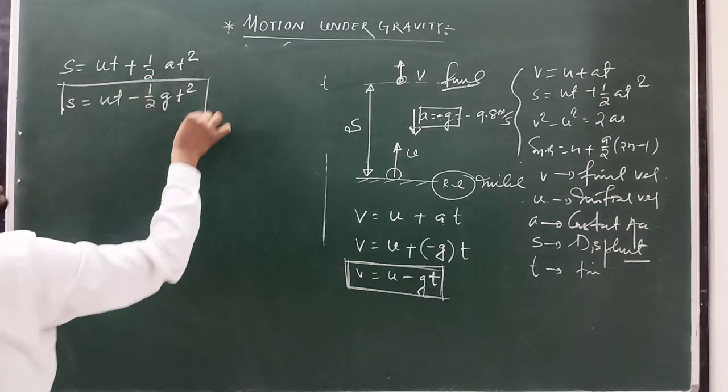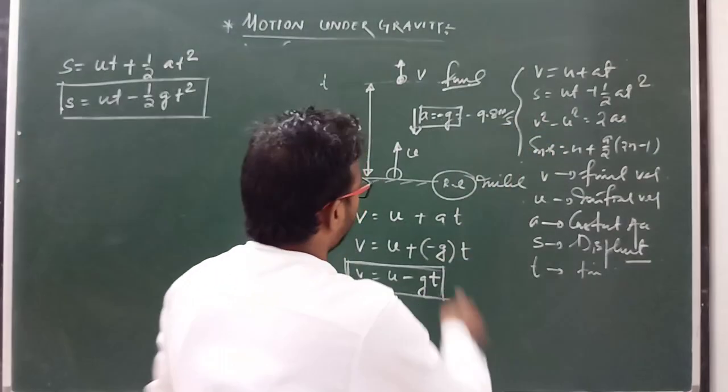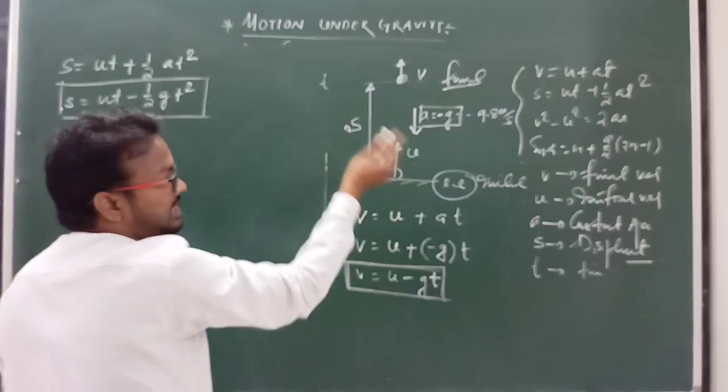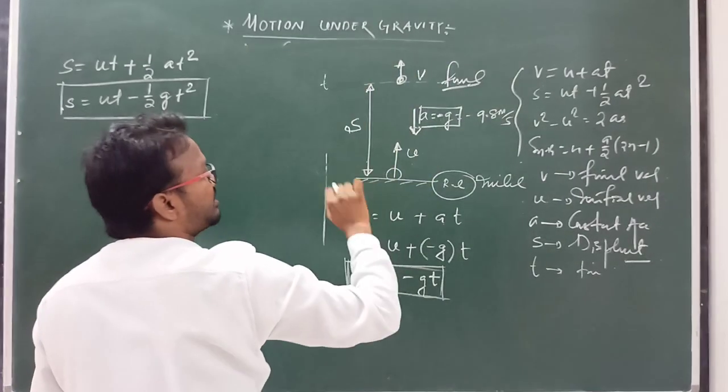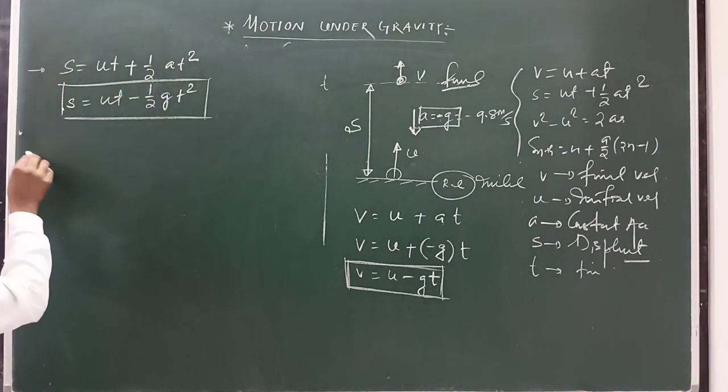This is second equation. Clear? Okay. Now come to third equation. Here initial velocity u, final velocity v, time t, displacement s, and body moving upward. But only difference is here a equal to minus g. Then we can write this is second equation.